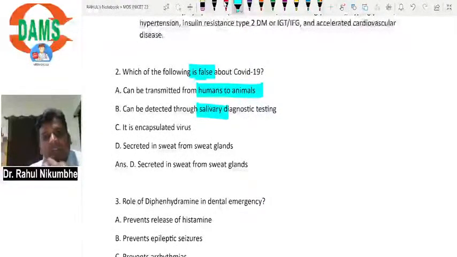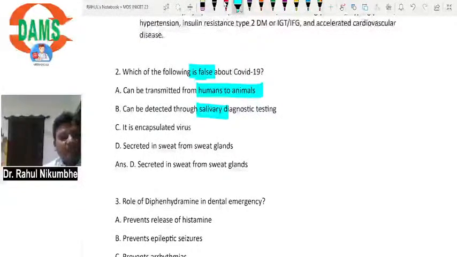When the person is having salivation, this virus will also enter the saliva. So when we do the RT-PCR test during COVID, we collect the secretions of the larynx, the swab from the posterior pharynx. It is nothing but saliva or secretions. So you can diagnose this patient on the basis of saliva or secretions in the mouth.